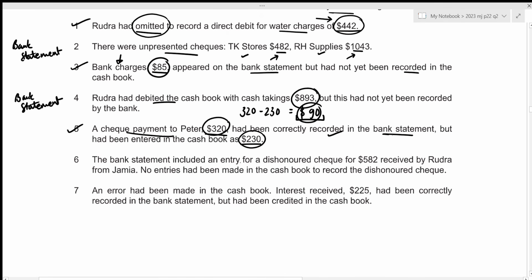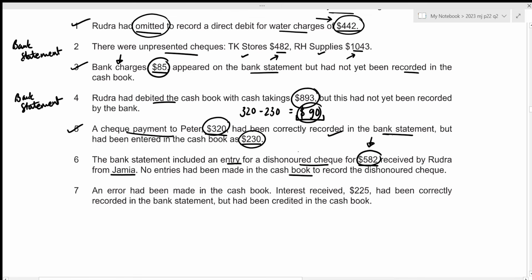All right. The bank statement included an entry for a dishonored check for 582 received by Rudra from Jamia. Now, dishonored check just means that we received a check for 582 from Jamia, but when we went to the bank, it could not cash this amount due to some error or maybe lack of funds in Jamia's account. Now, no entries have been made in the cash book to record the dishonored check. Okay, so once we had received this check of 582, we had already entered this as an income in our cash book, but now it is dishonored, which means that we are yet to receive this amount of 582.